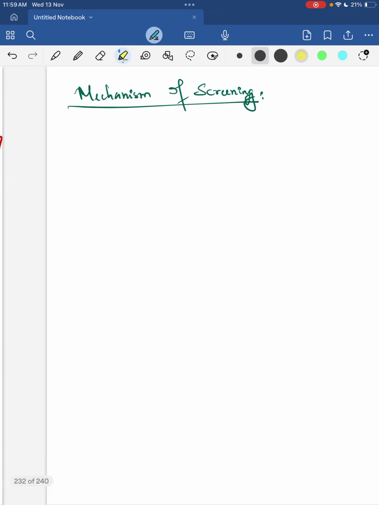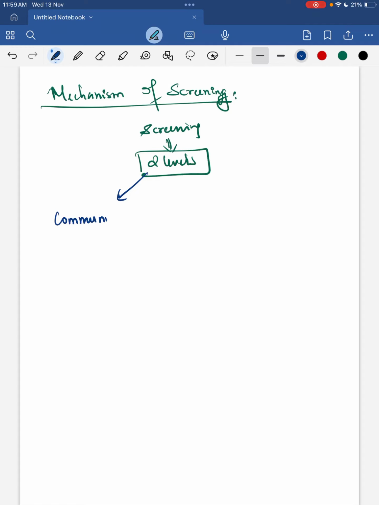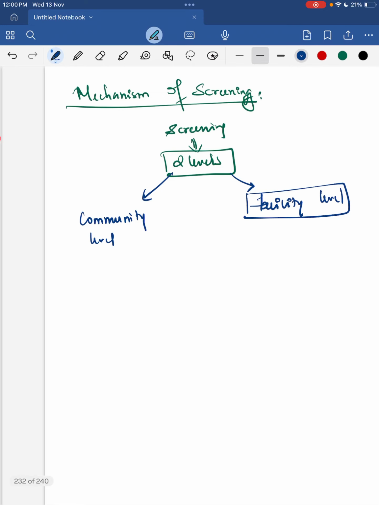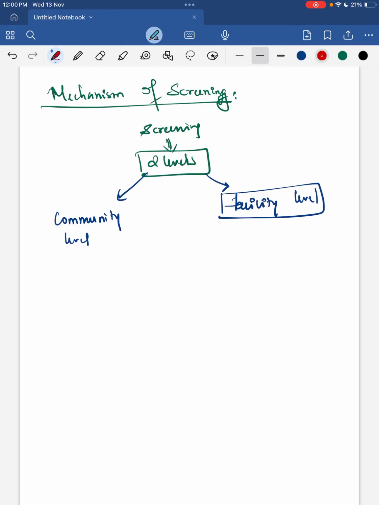This is facility level screening, based on the newborn screening done at your PHC, CHC or district hospital. Community level screening is mainly conducted by your mobile health team at your Anganwadi center and government and government aided schools. So we will see how they screen at the Anganwadi center. At the Anganwadi center, screening takes place twice a year.